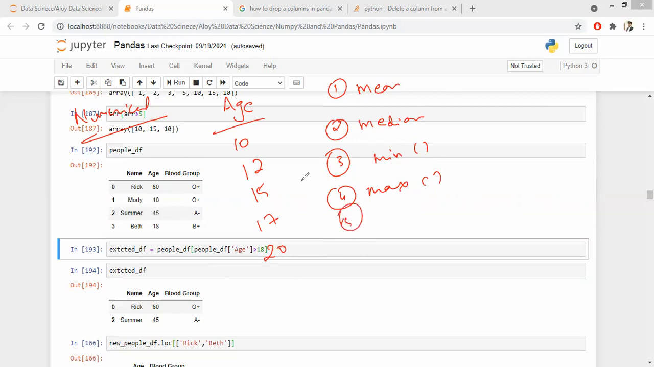Basic, I have my count. How many values are there? Correct? Yes, sir. Unique. No, that will go to categorical. What will you do with understanding unique value? All are unique.